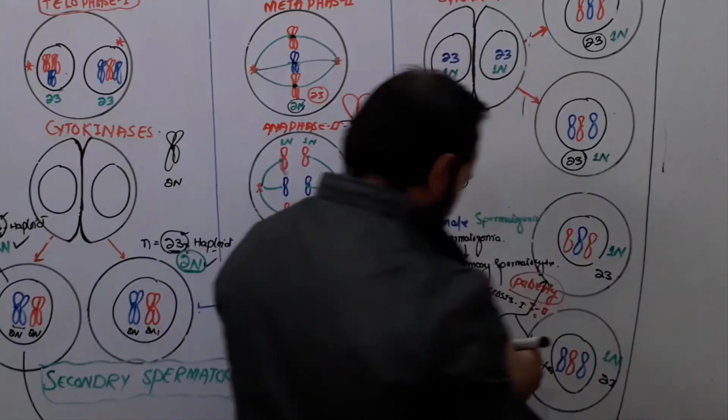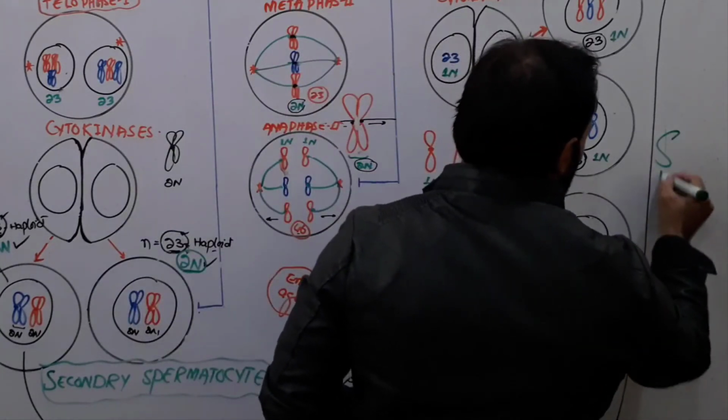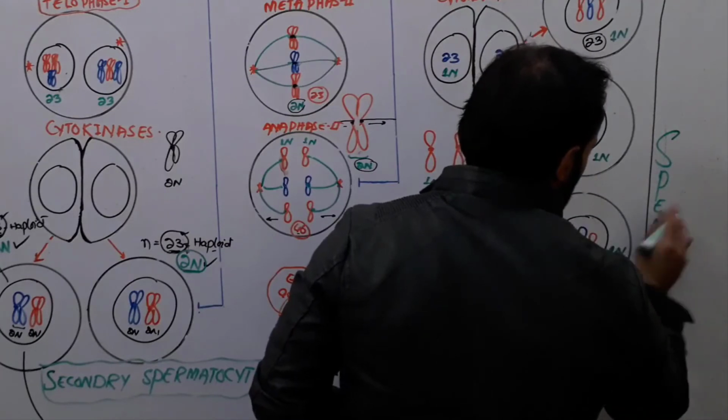In case of male, all these cells are called spermatids. These are called spermatids.